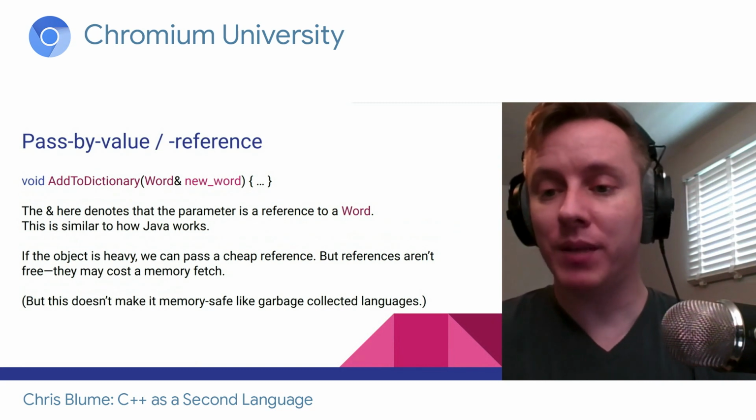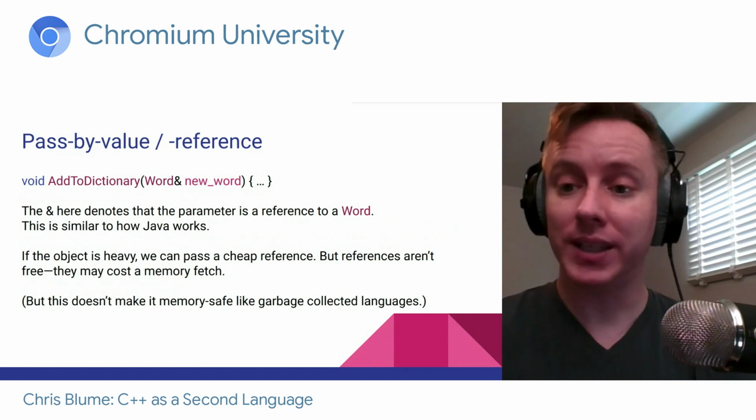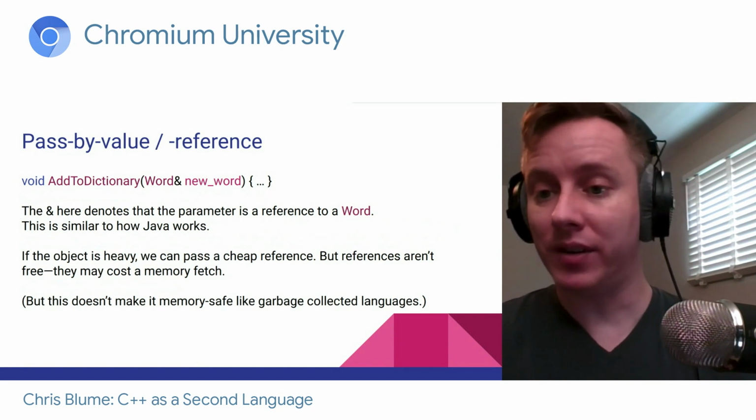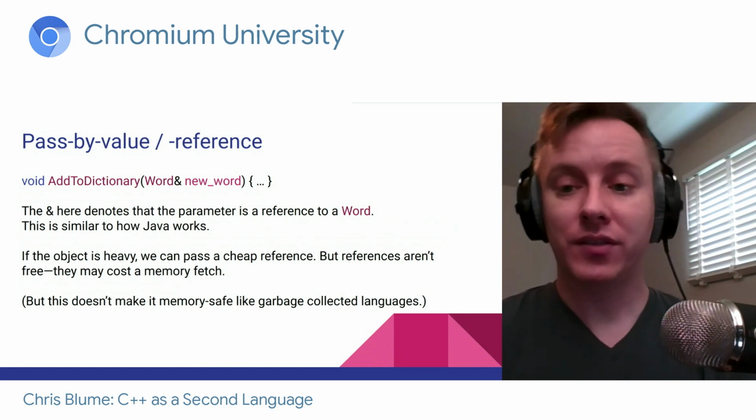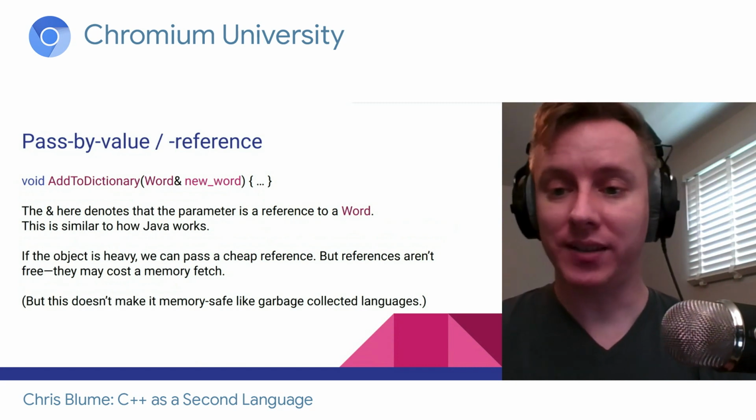This has some benefits. Maybe the class being passed in is really heavyweight and making a copy is very expensive. So to avoid a copy, what we can do is pass in a reference instead.